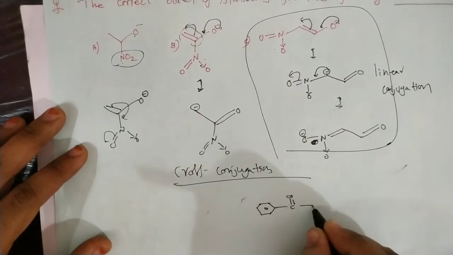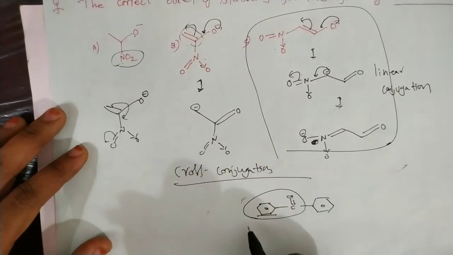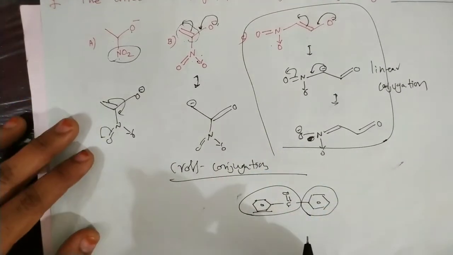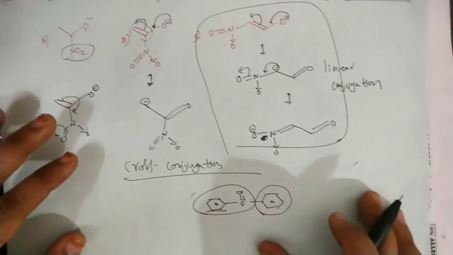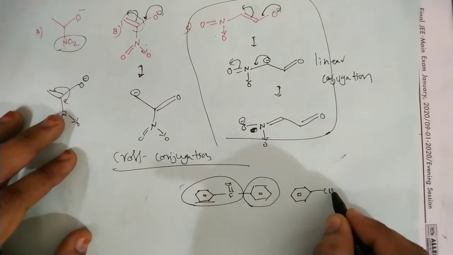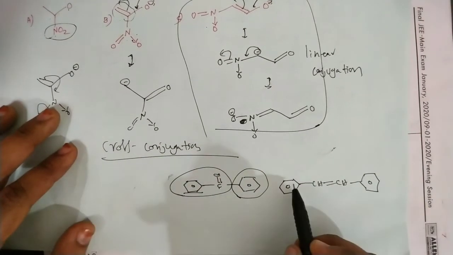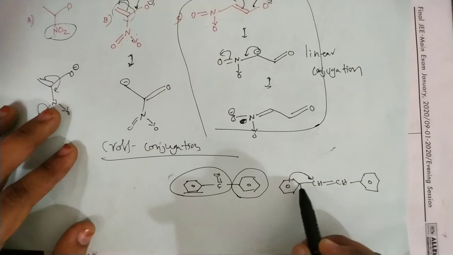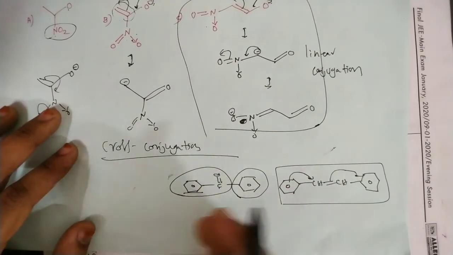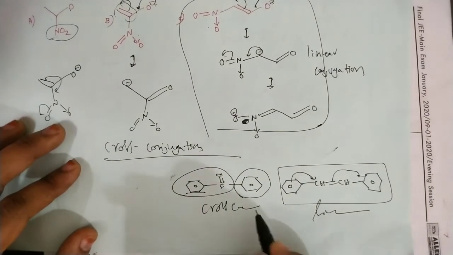That means here is a C double bond O group and this is a pi bond. So this group is involved in conjugation with this phenyl ring, and this group is also involved in conjugation with this phenyl ring. This is a cross conjugation. Now here let us discuss one more example of linear type of conjugation. Here in this one, this benzene ring is in conjugation with the pi bond, and this pi bond is in conjugation with the benzene ring. So there is a linear conjugation, there is a continuous conjugation. This is linear, and this is cross conjugation we are saying.